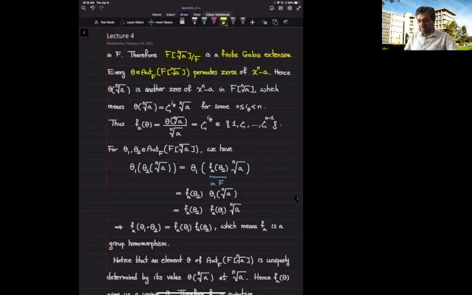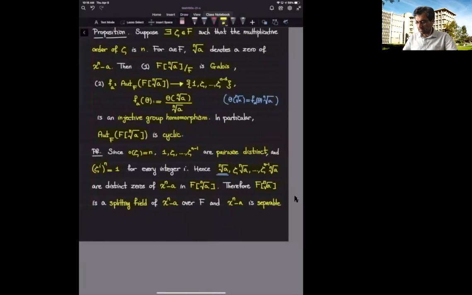That means theta of the nth root of a should be one of the elements listed over here, some power of zeta times the nth root of a.